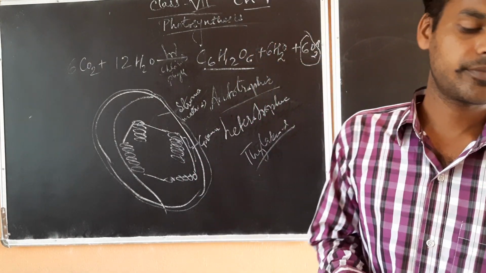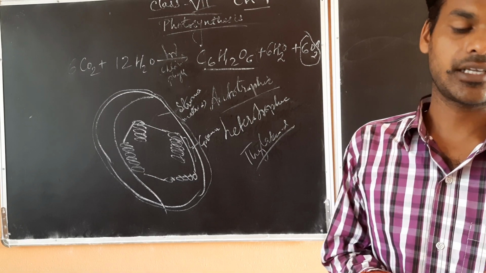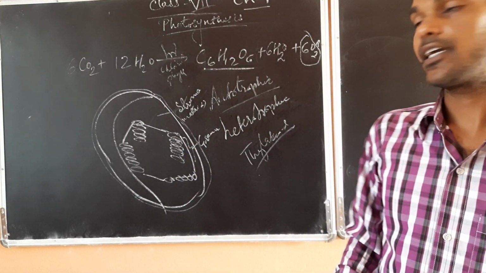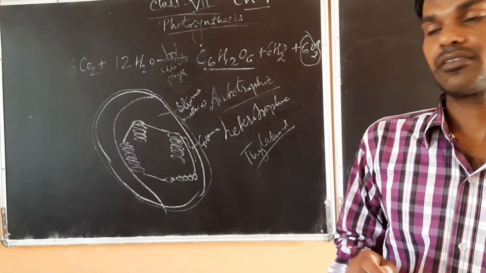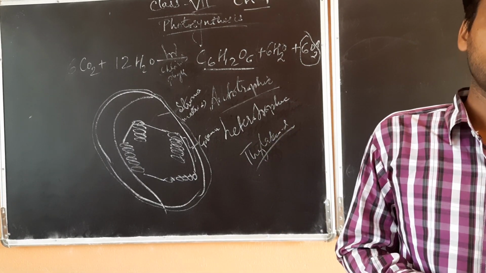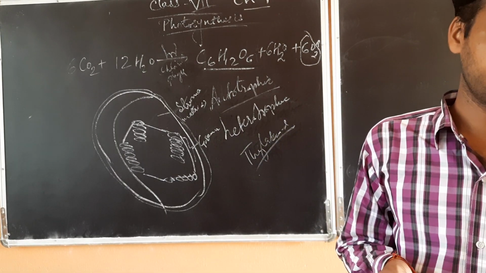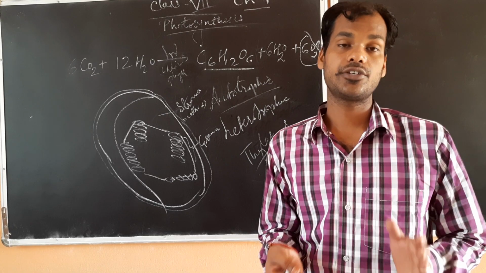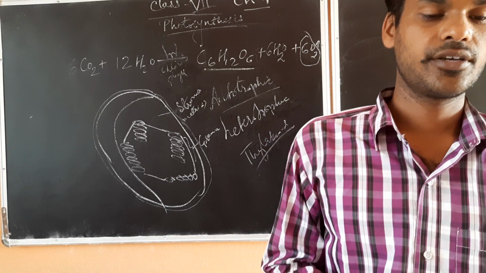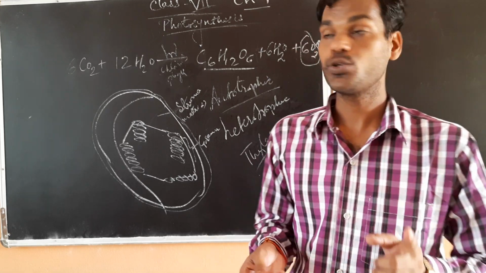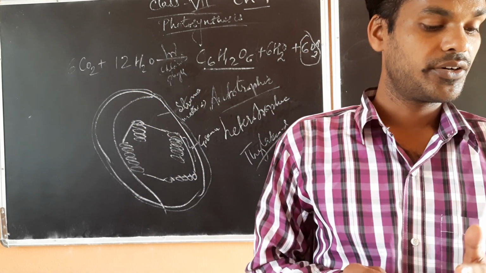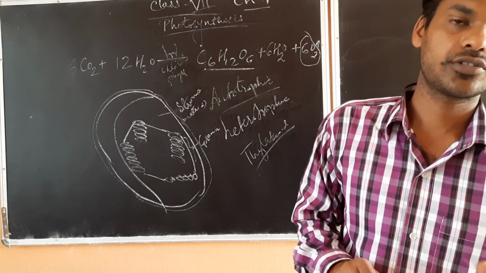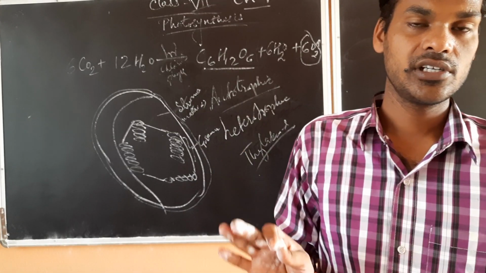Chlorophyll molecules are found on the surface of each membranous sac. One sac is a thylakoid. On each sac, the chlorophyll molecules are present, as I have told you. Okay, so this we have studied. Now if we talk about the process of photosynthesis, what is happening? CO2 and water react in the presence of sunlight and chlorophyll to form glucose, and at the same time water and oxygen are also released.